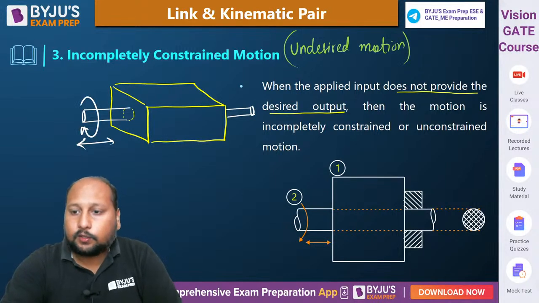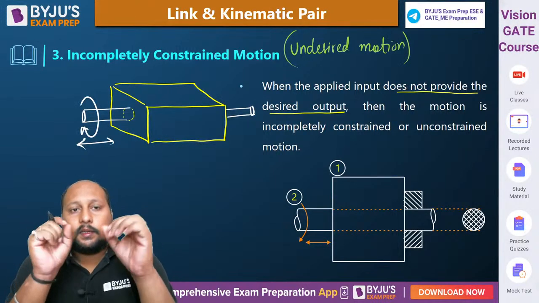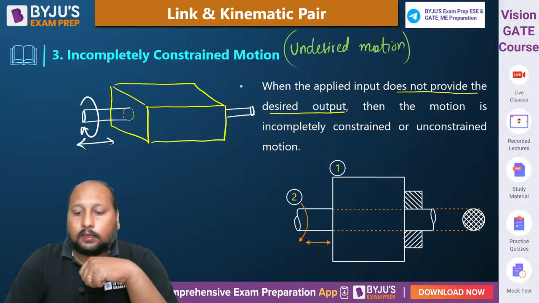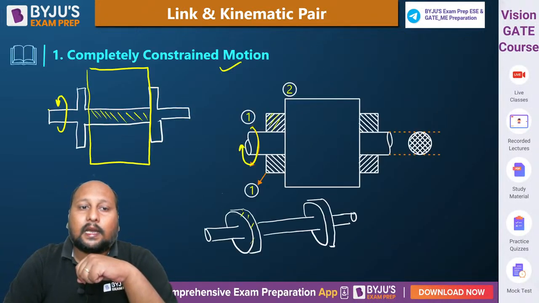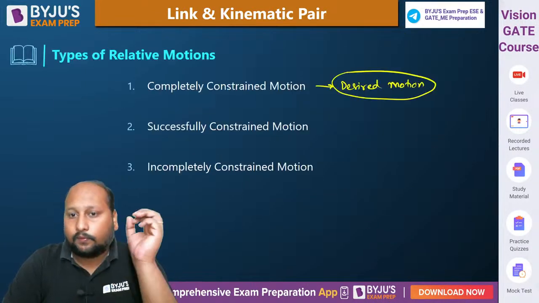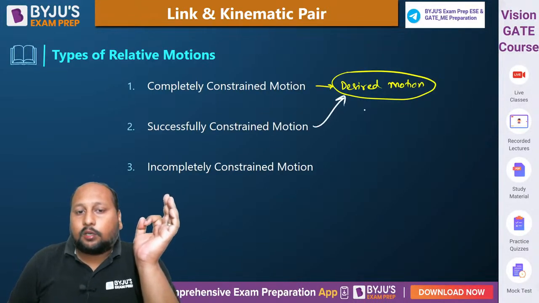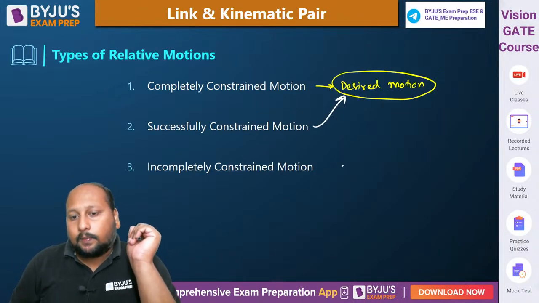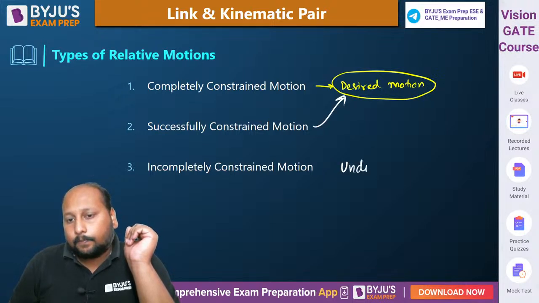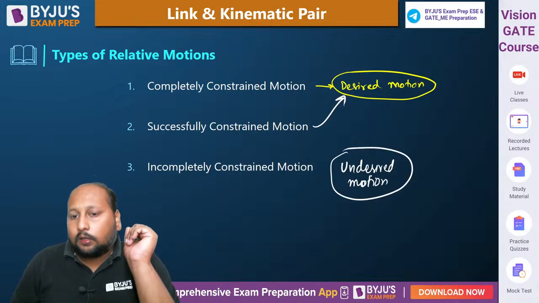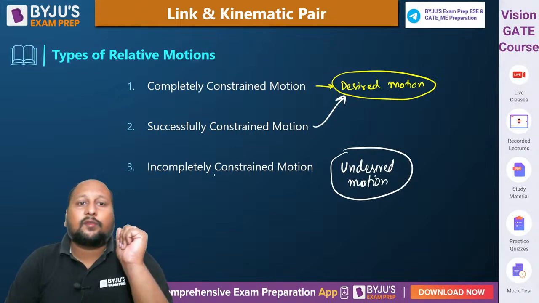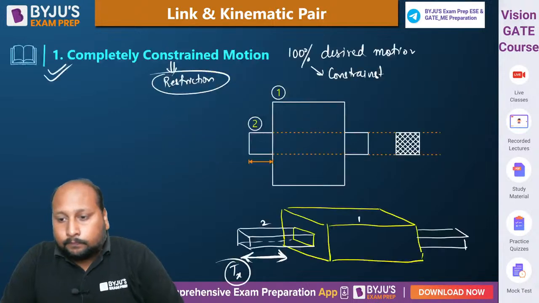Done? Understood? The three categories, the three different types of relative motion that we have seen, that is complete constraints. In these two we get the desired motion, but in incompletely constrained we get undesired motion. I'll be sharing this PDF now. You can download this for reference and revision.